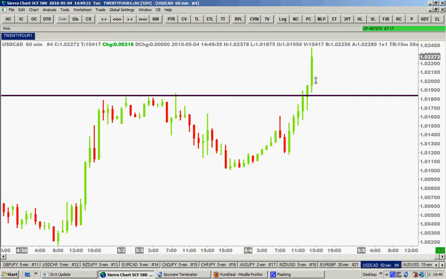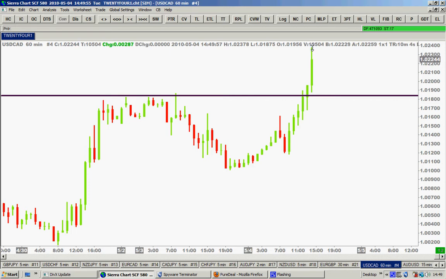Also, if you look carefully, you will see the pattern of ABCD. This is point A, this is point B here, this is point C here, this is point D. The distance AB is equal in theory to distance CD. Right here we have D, and you have to sell at D here.